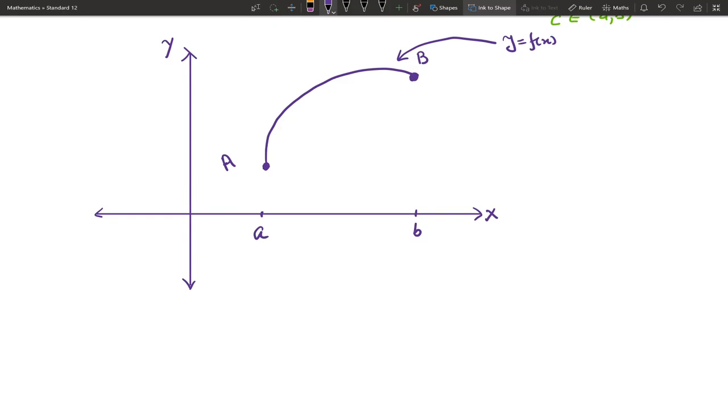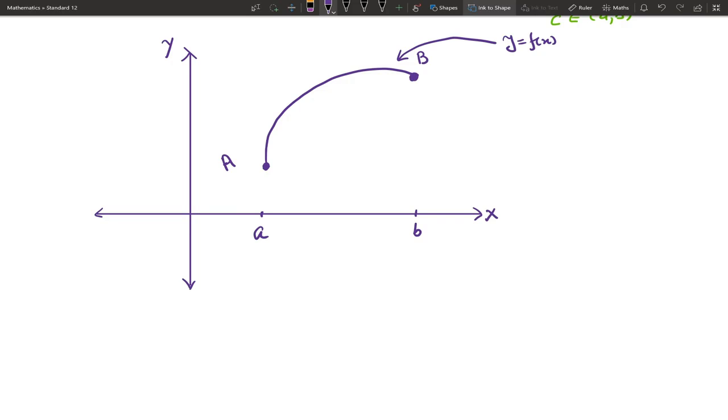Differentiable from the nature of the function, for example sine, it is differentiable in its proper domain. So one can check the condition of derivability. So it is continuous on closed interval a comma b, differentiable on open interval a comma b.